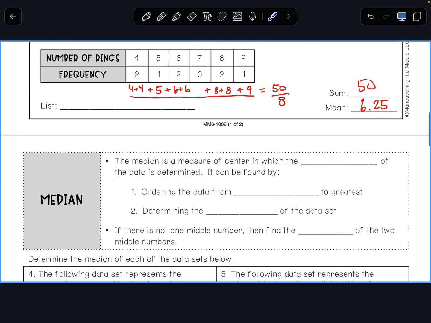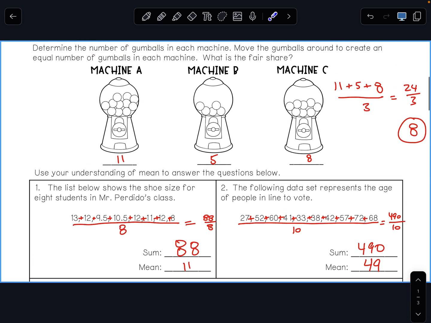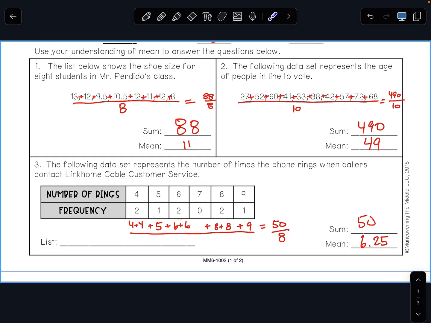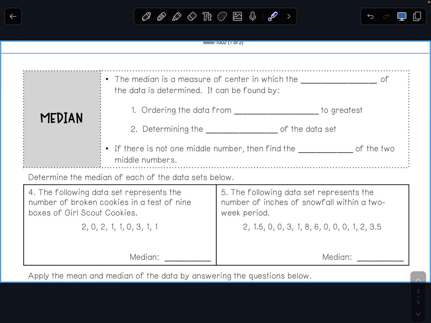All right, let's try the next one. So mean is one kind of measure of center. You find it by adding up all the data points and dividing by the number of data points. Median is the other one, another big one. The median is a measure of center in which the middle of the data is determined.